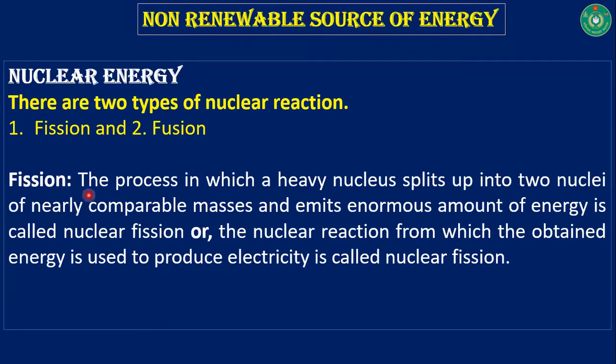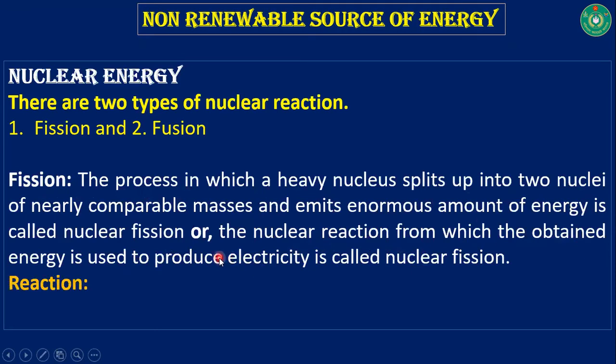What is fission? The process in which a heavy nucleus splits up into two nuclei of nearly comparable masses and emits an enormous amount of energy is called nuclear fission, or the nuclear reaction from which the obtained energy is used to produce electricity is called nuclear fission.